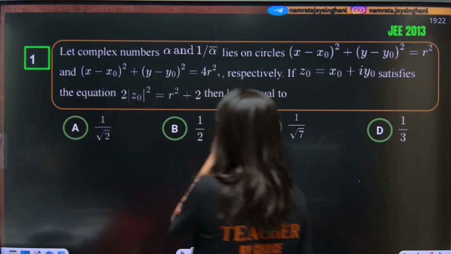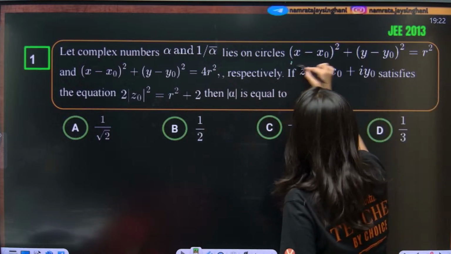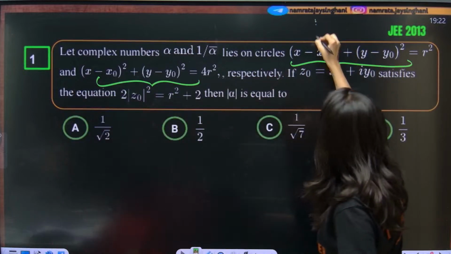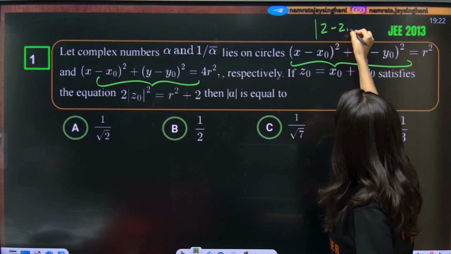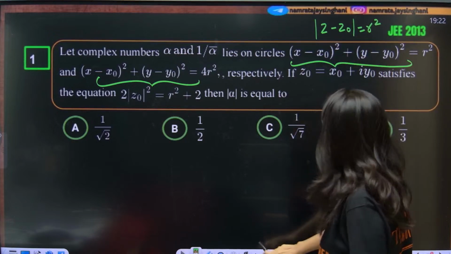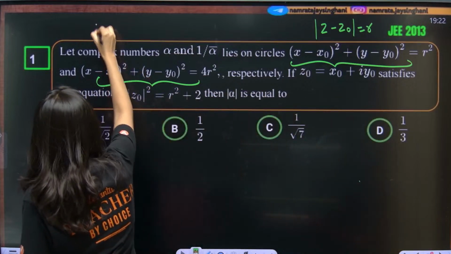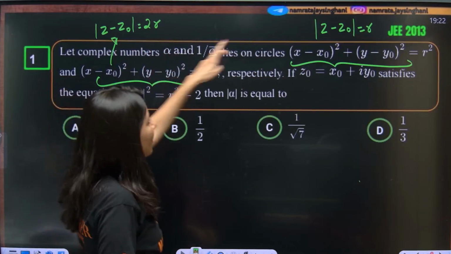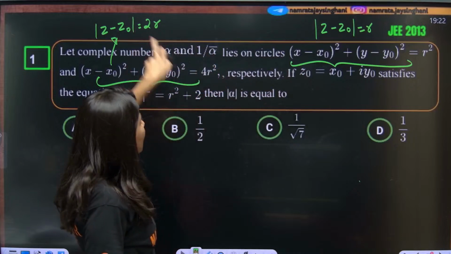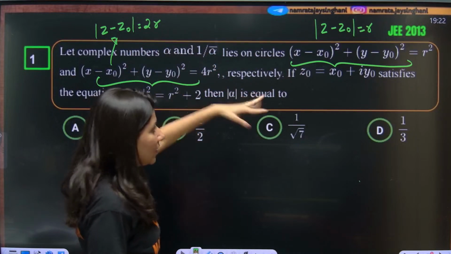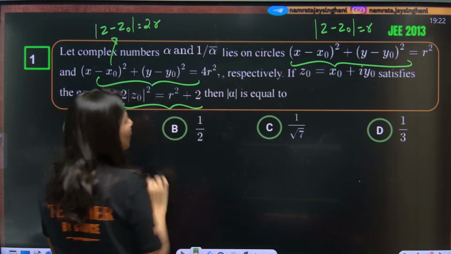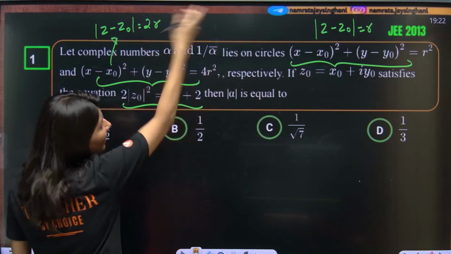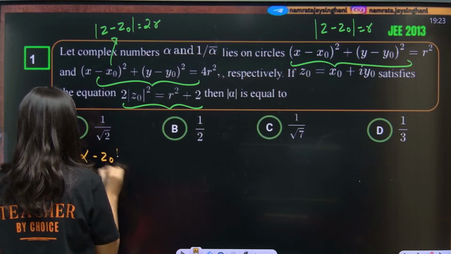Let complex number alpha and 1 by alpha bar lie on this particular circle and this particular circle. Okay, so this is nothing but mod of z minus z naught is equal to r, and this is mod of z minus z naught is equal to 2r. Correct? Now what they are saying is alpha is lying on this circle and 1 by alpha bar is lying on this circle. Okay, z naught is given. Now one more piece of information they are giving. Again, a little bit of equation solving is involved over here. First thing is alpha is lying there, so mod alpha minus z naught is equal to r.